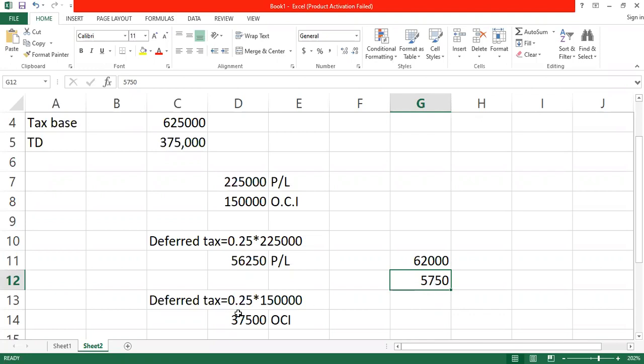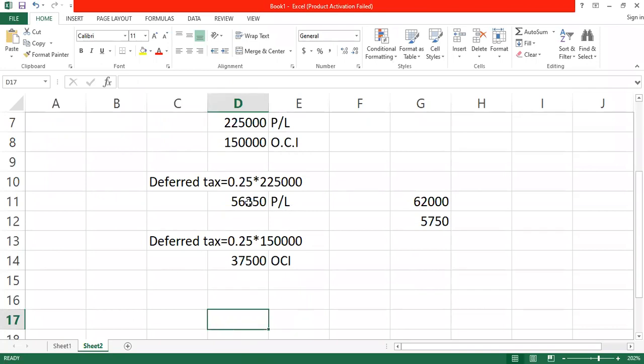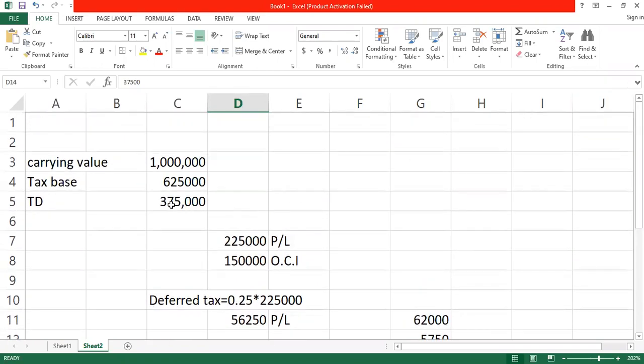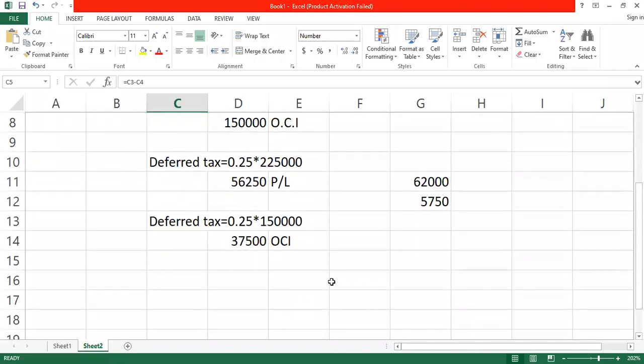We subtract this from current tax, but this one we send to other comprehensive income as deferred tax. But in all, the total deferred tax that you are going to show in the statement of financial position will be the one relating to profit or loss plus the one relating to the other comprehensive income. Or if you like, just calculate your 25% on the total temporary difference. That will be the figure that you send to the statement of financial position.